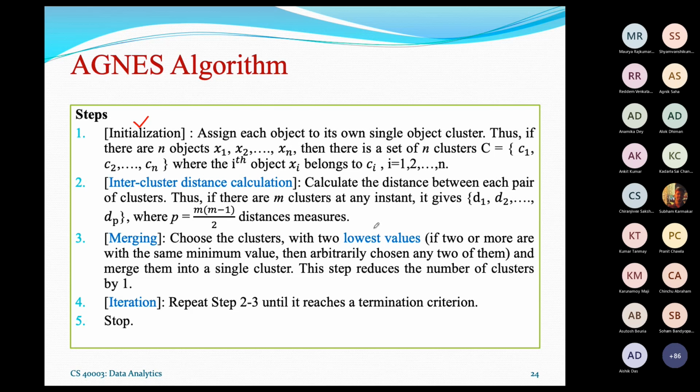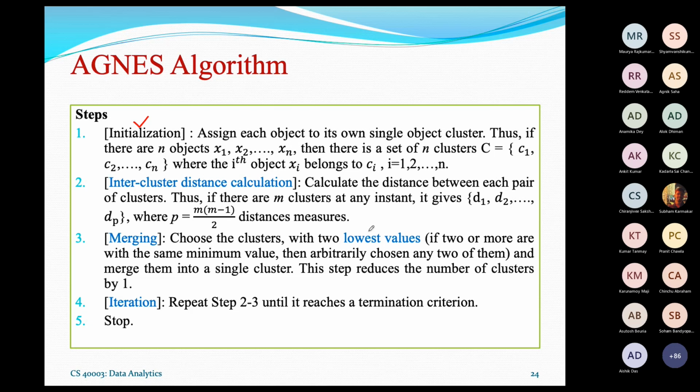So the two lowest values imply that the inter-cluster distance is minimum. So you can choose the two clusters which have the minimum inter-cluster distance, and then they can be considered for merging. So merge them.